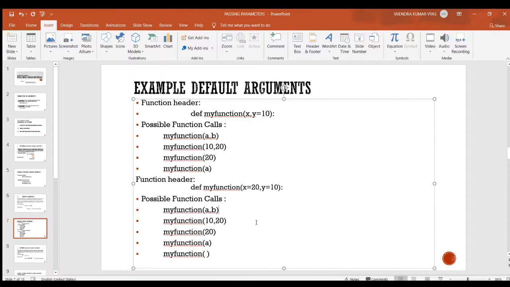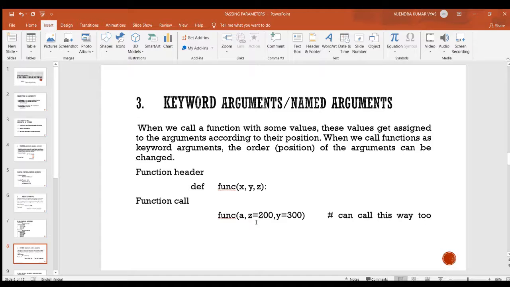Now I am going to discuss keyword argument or named argument. When we call a function with some values, these values get assigned to the arguments according to their position. When we call functions with keyword arguments, the order or position of the arguments can be changed.